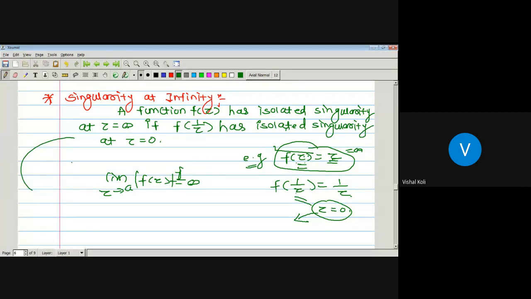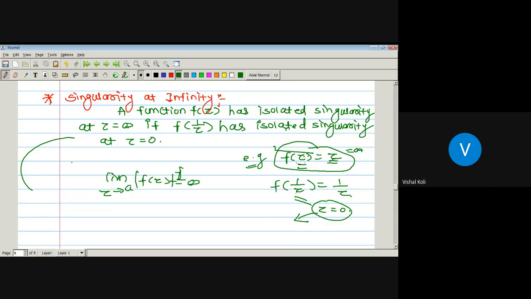So whenever we have to find the type of singularity at z equal to infinity of a function f, we first have to find f of 1 by z, and from that we have to check which type of singularity the function f of 1 by z has, and corresponding to this we check for f of z.